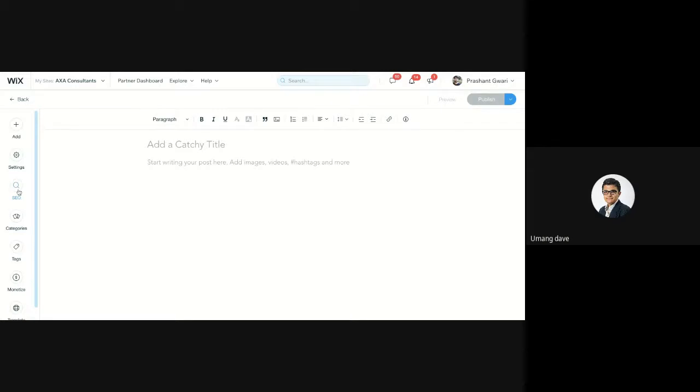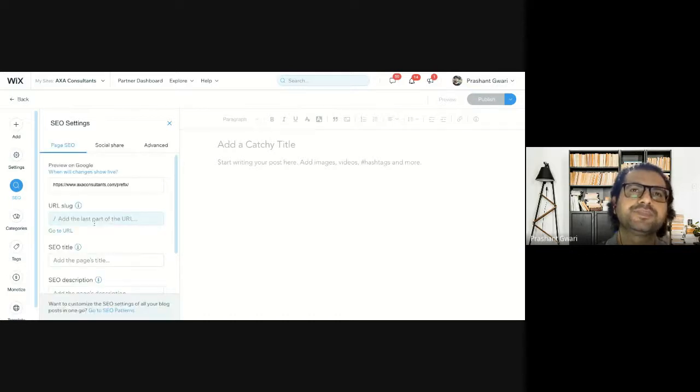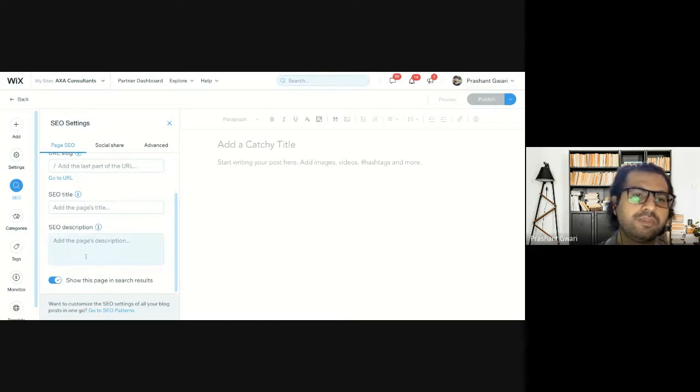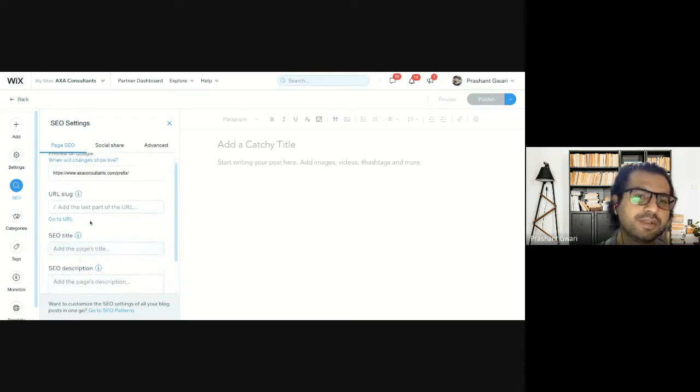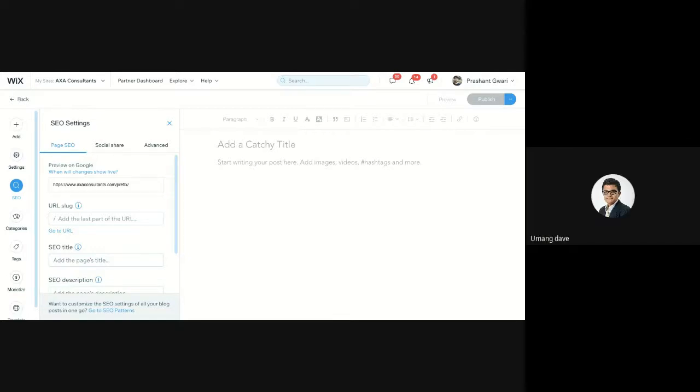Or if you want to do SEO, you can do SEO of your blog from here, whether it's a title tag, meta description, or page URL. You can do it from this section, from this part, or when you click on here. Clear? Yes, sir. Clear.